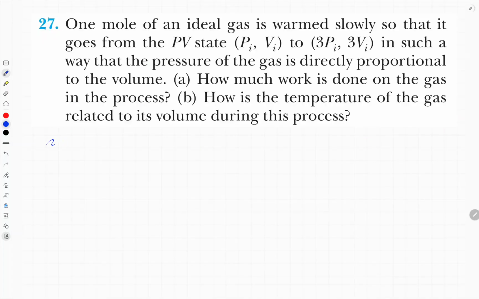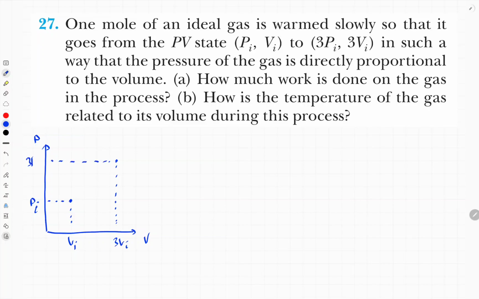So let's solve this problem. Let's draw a PV graph, because we know the area under the line on the PV graph gives us work. Initial point is here, V initial and P initial. After some time, volume increases by 3, pressure also increases by 3.